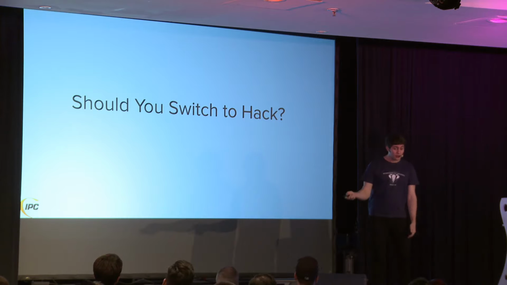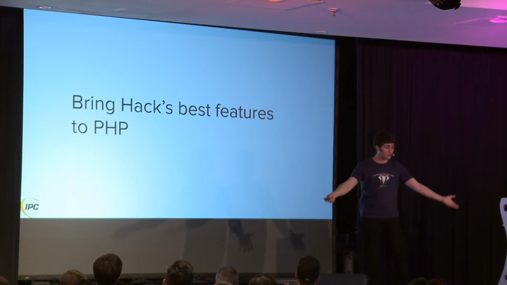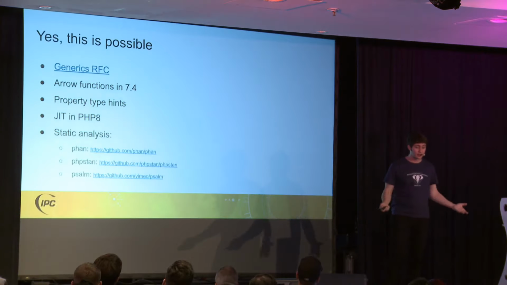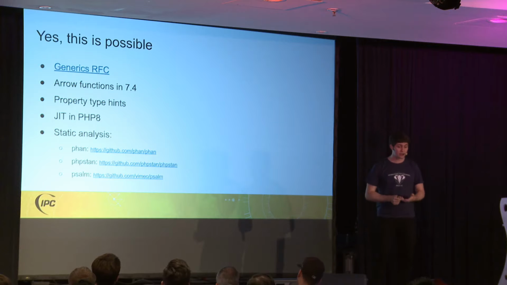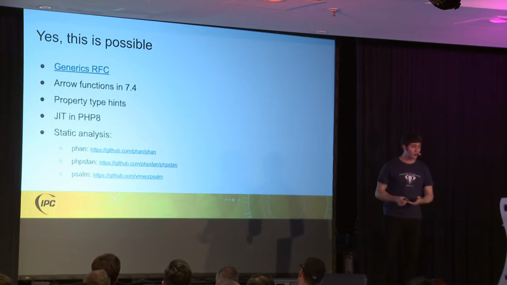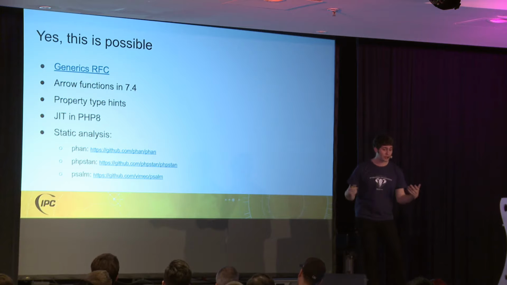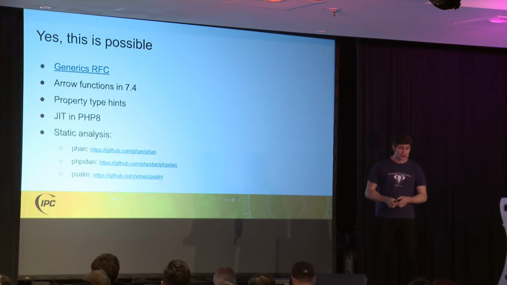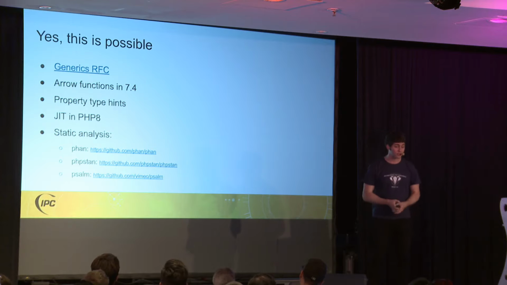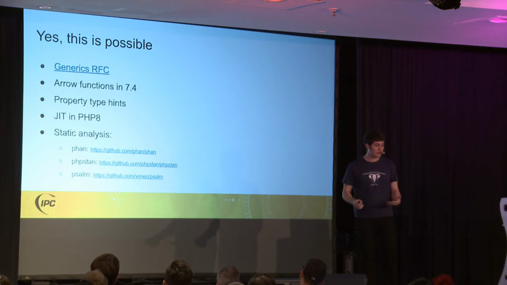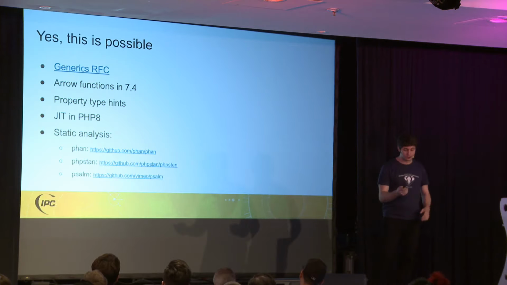What I would like to encourage you to do is to bring Hack's best features back to PHP. And this is already happening. There are many features that Hack has implemented first, which have now either come to PHP, like the arrow functions. We had lambdas in Hack. Generics has an RFC open. I would encourage you to vote on that RFC or try to get people to vote on that RFC. It hasn't been voted on yet. I think it's one of the most important missing features in PHP. There are at least 3 big community packages for static analysis. I would strongly recommend you to use one or more of these if you don't already. And you can have all of this stuff. There's really nothing that Hack's doing that PHP can't also do.